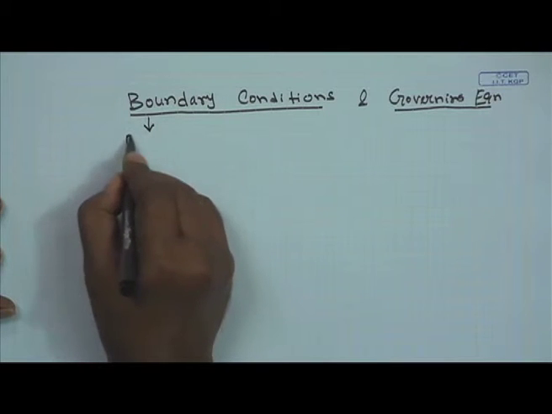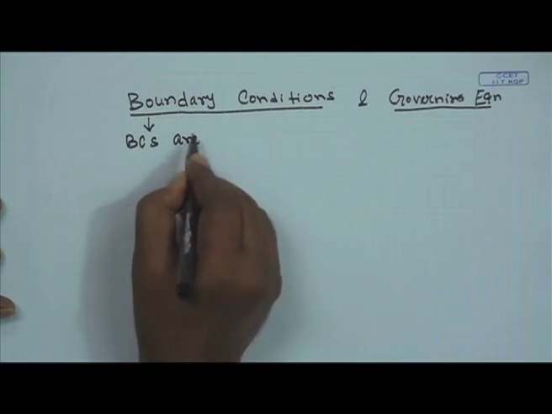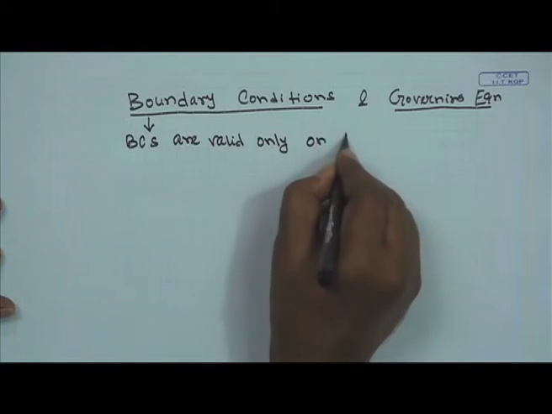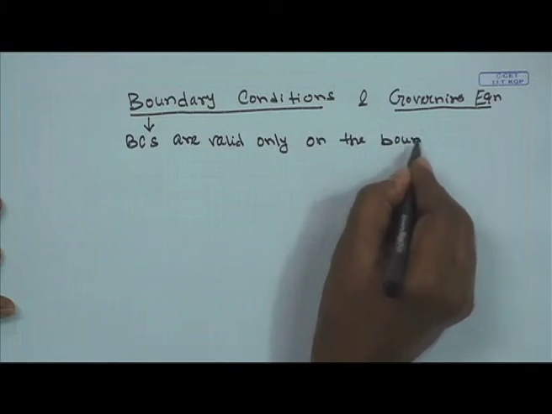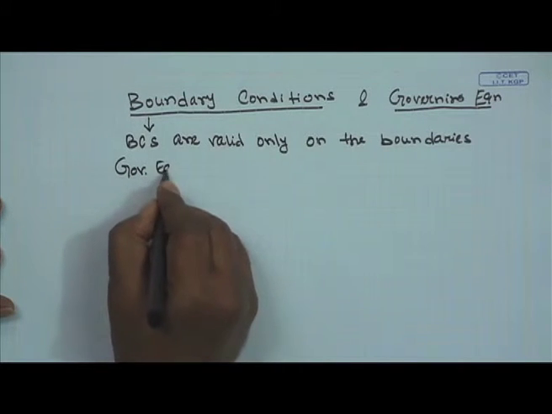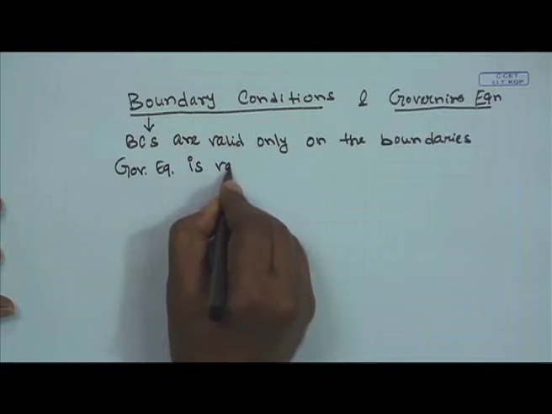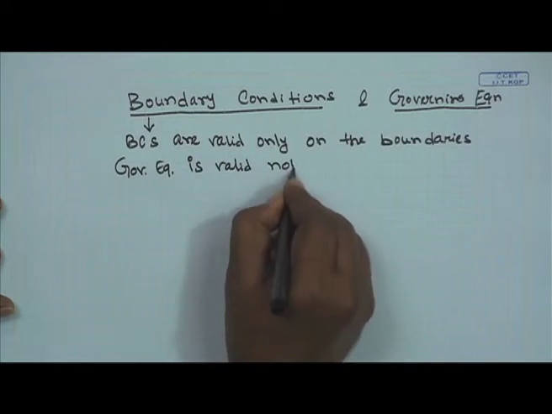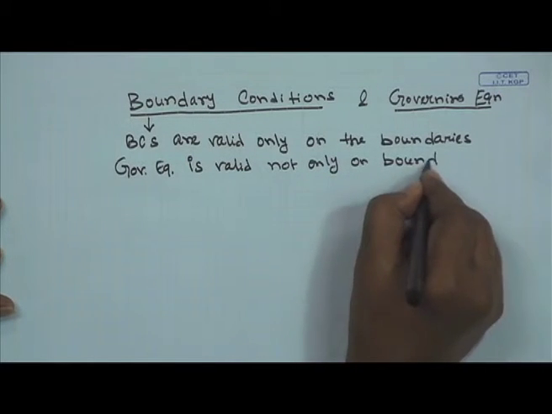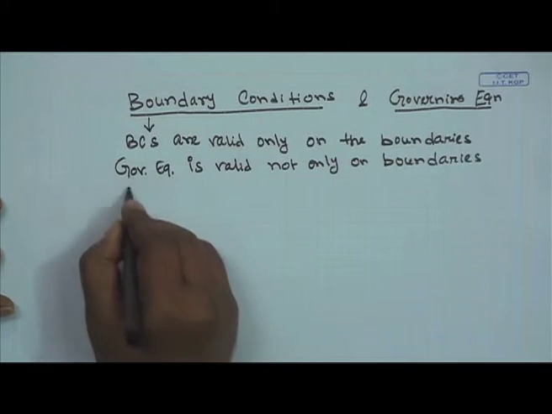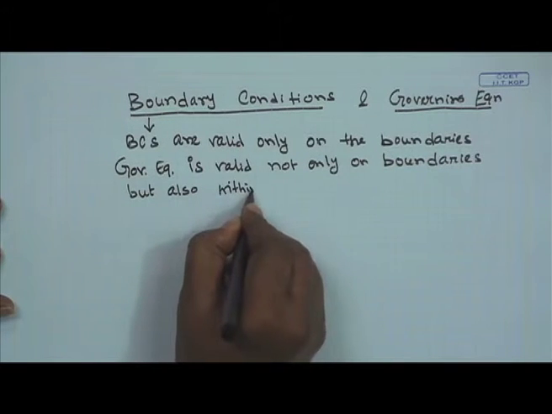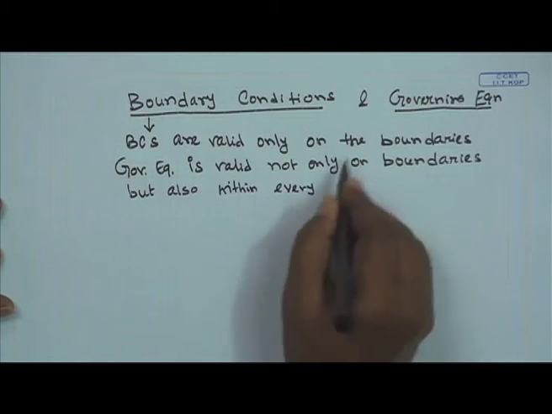Boundary conditions (BCs) are valid only on the boundary, but the governing equation is valid not only on boundaries, but also within every point of the control volume.